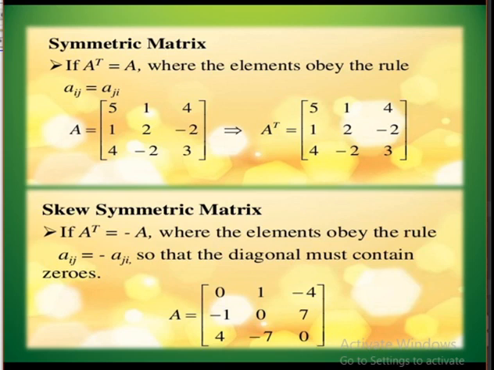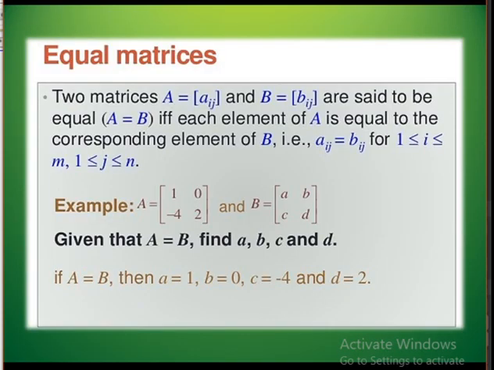Then skew symmetric: when A transpose is equal to minus A, that is where the elements obey the rule Aij is equal to minus Aji, so that the diagonal must contain zeros, then it is called a skew symmetric matrix.